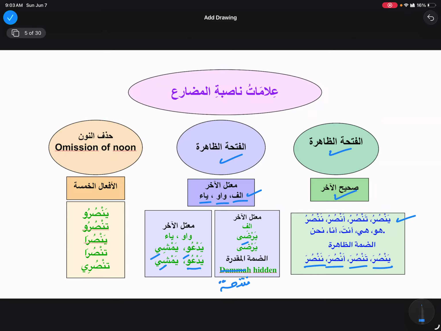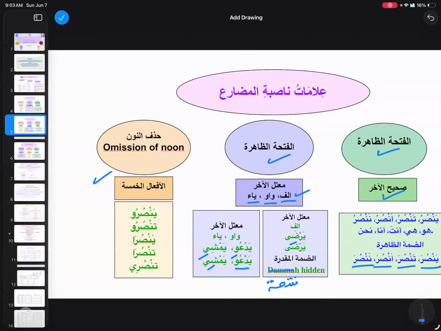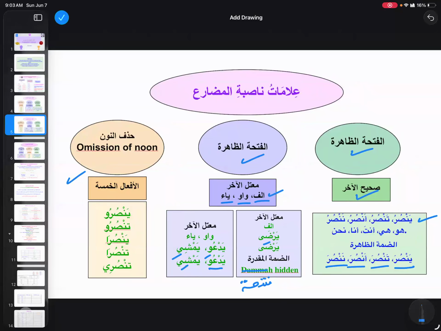And then our afalul khamsa, the second group, same bihasfi noon. So this is how we are going to make fi'l mudari'a mansub. So far so good. We will write fatha in both cases, in waw and ya.